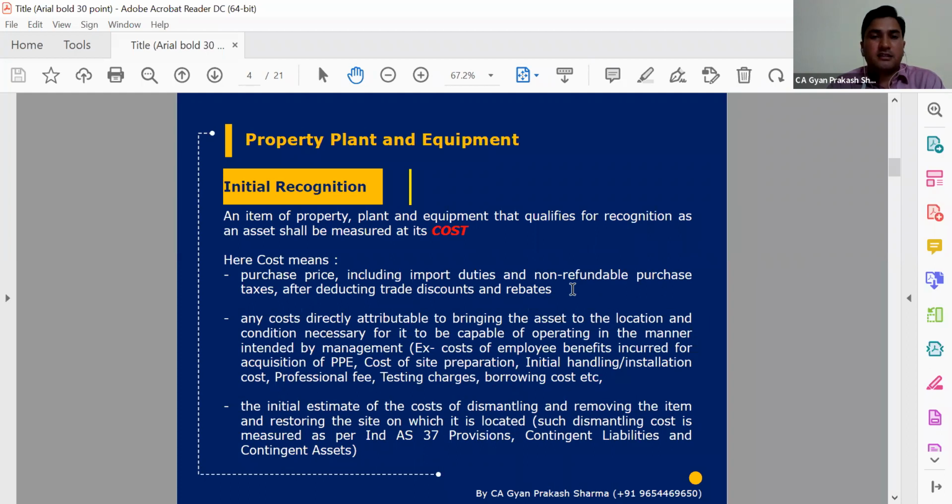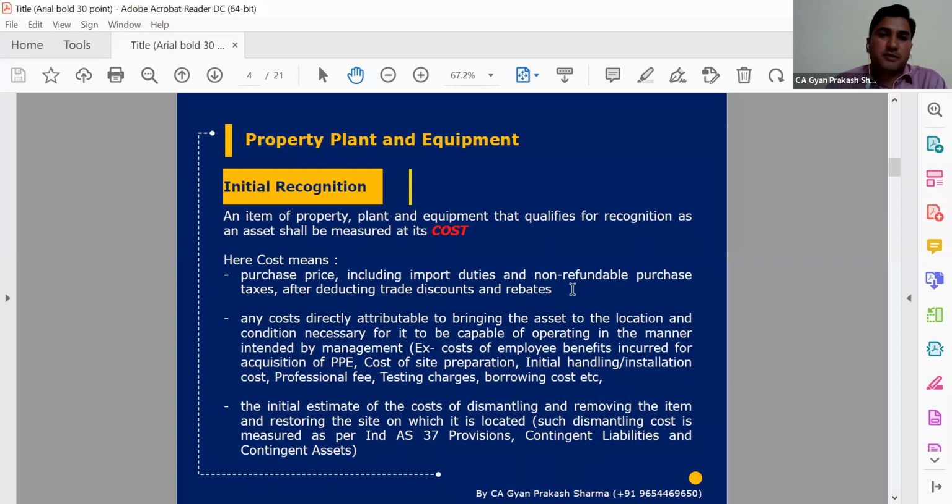Apart from that, any additional expenditure, like plant and machinery we imported from outside the country, in that case we incurred transportation charges also. Then we incurred some charges for leveling of sand and stones in the plant to fix that machine on that particular site.